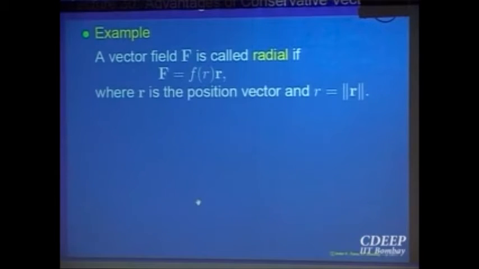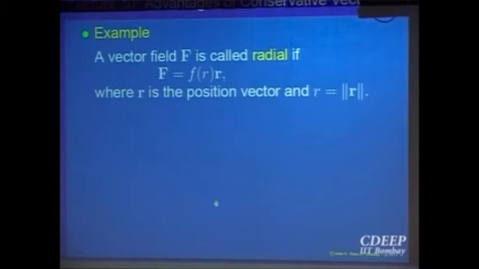Let us call a vector field radial if it depends only on how far it is from the origin. Its value at a point x, y, z depends only on how far away the point is. It does not depend on which direction the point is. That means on a circle of radius r, the values will all be the same. For example, your gravitational force field, the force of attraction between two bodies, where one is fixed and every other body is attracted towards the center. That depends only upon the distance. Such things are called radial vector fields.